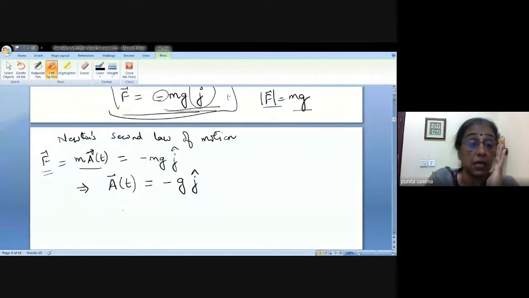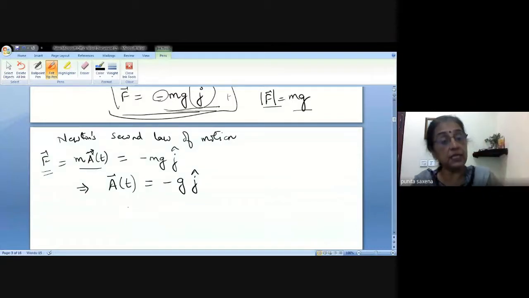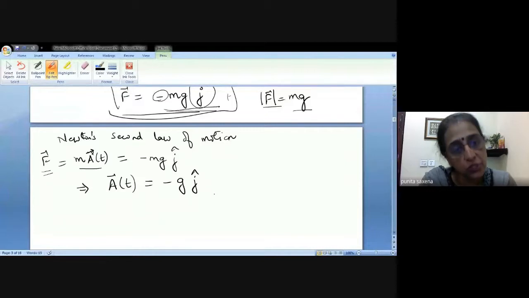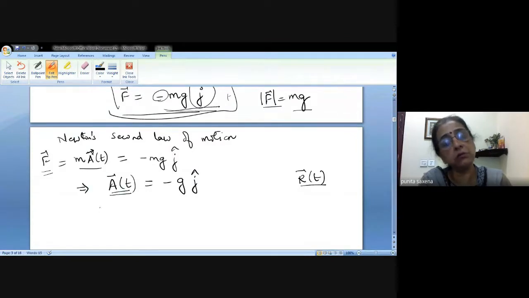Now see, we are interested in the trajectory. That means we are interested in the equation of motion, right? So we are more interested in finding r(t). We are not very happy with acceleration, but we know how to integrate vectors, how to differentiate vectors, how to use the initial conditions and everything. That means using the equation for the acceleration, we can derive the equation of motion. So this is what we are going to do.